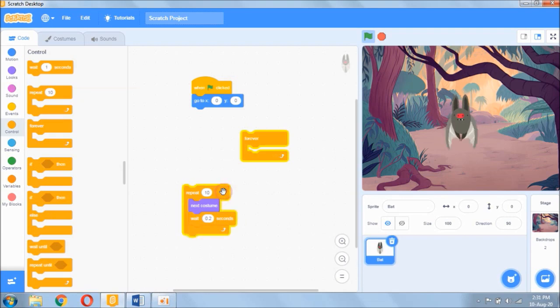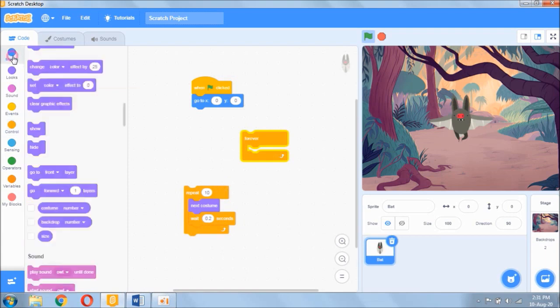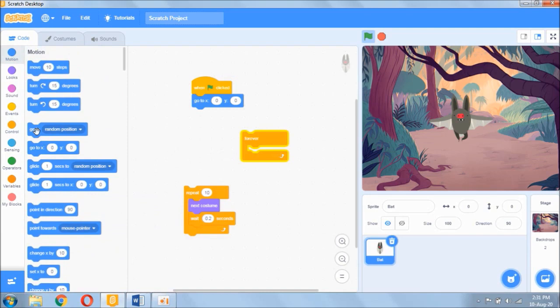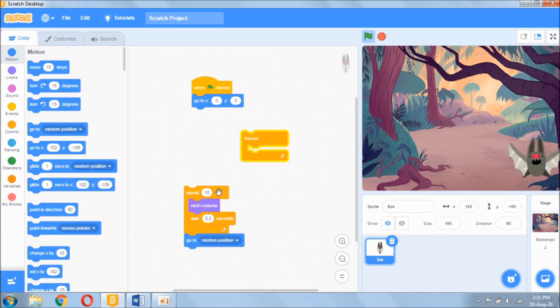So let's look at how it's going to work now. After the bat swings its wings for some time, I want it to move to a different location, to a random position. That has to do with motion again, so I'll go to the motion palette and drag out the go to random position block. I'll put it under this. Let's click it again and see what happens. It swings its wings for some time and goes to a different location.